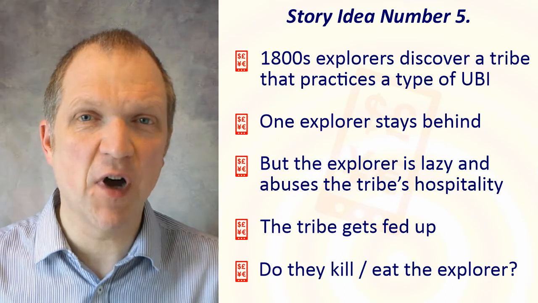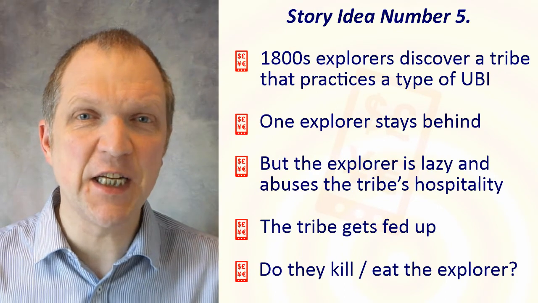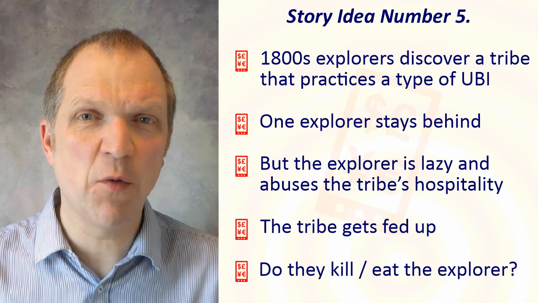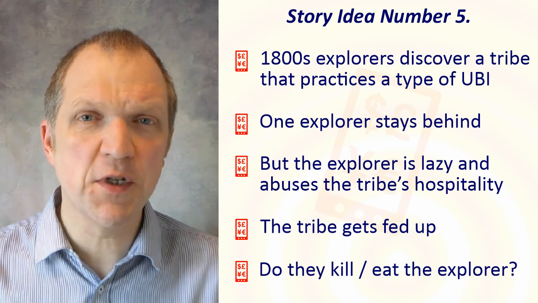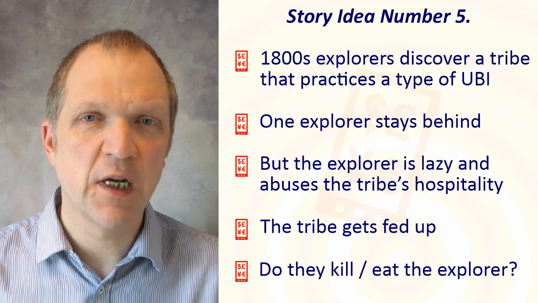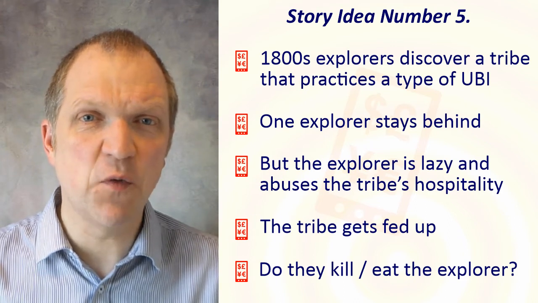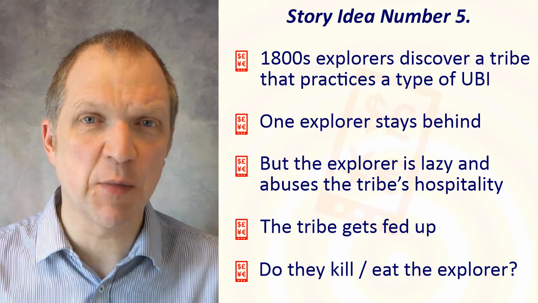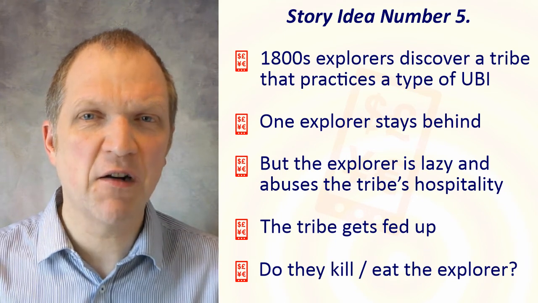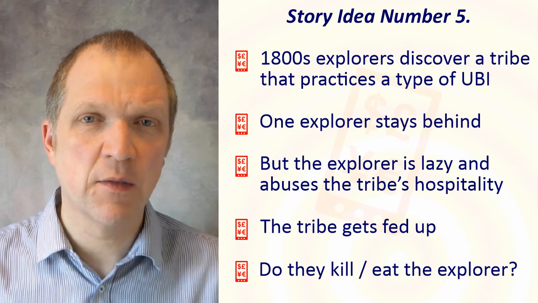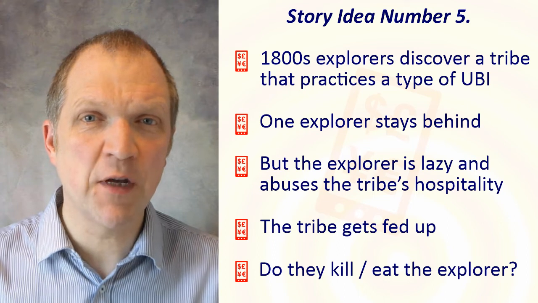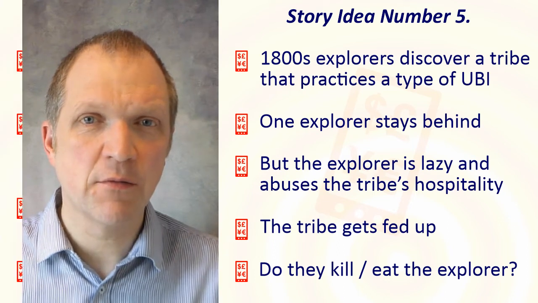Story idea number 5. Explorers in the 1800s come across a tribe where everyone shares resources equally, an early type of UBI, perhaps. One of the explorers falls in love with this simple life. Maybe they have money issues back at home. They decide to stay behind and live with the tribe when the rest of the expedition depart. However, our hero is lazy and expects the tribespeople to wait on him and look after him. Do the tribespeople get fed up with him, kill our hero and eat him?